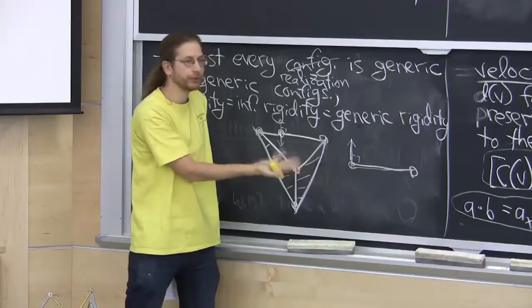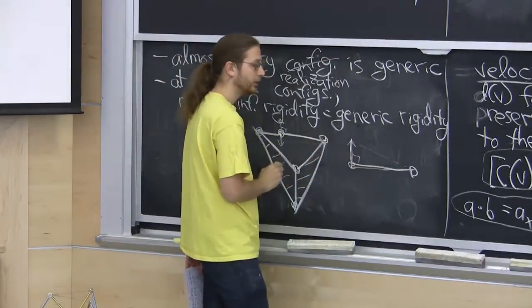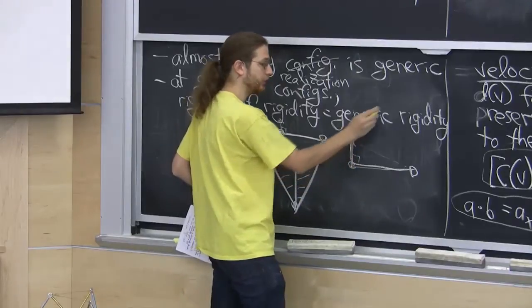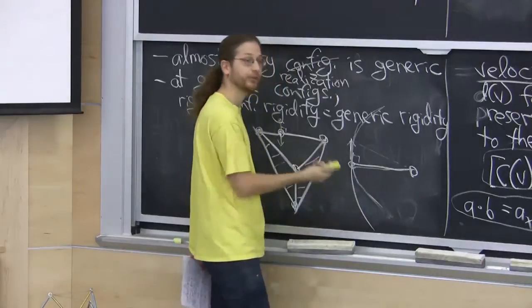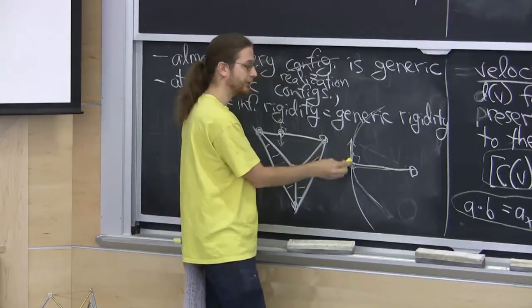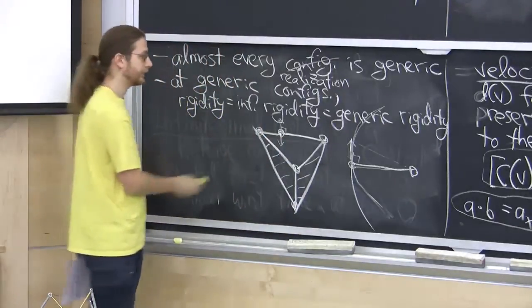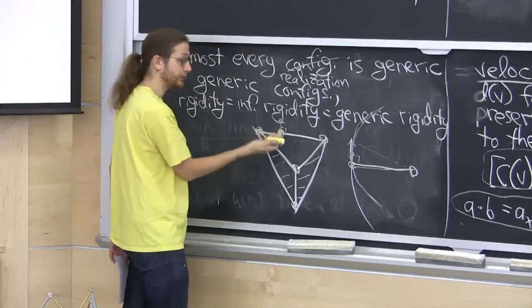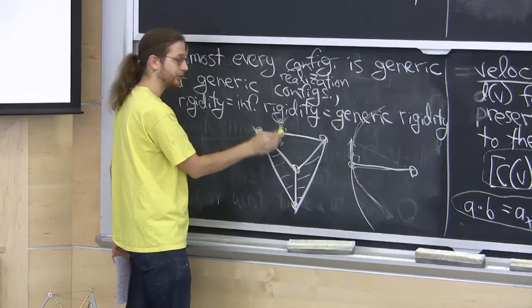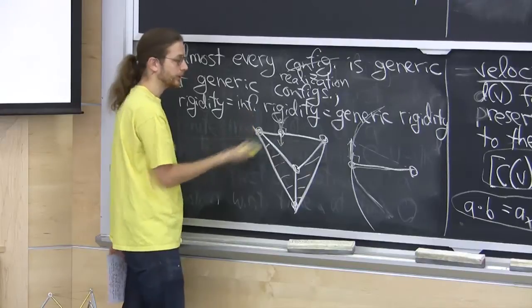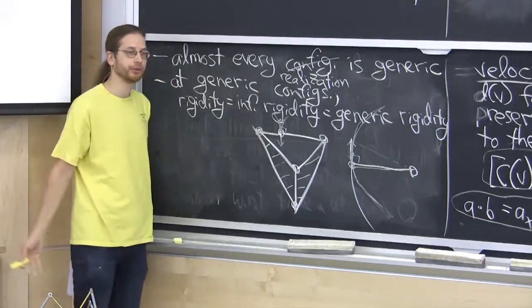To the first order, you can't really distinguish this guy actually moving up and therefore getting slightly longer versus this guy moving along a circle centered at that point, which is a valid motion. To the first order, they look the same because you're going straight up or down in first derivative. Here you can't realize that if you go on this circle and you go on this circle, you get a contradiction. But it's pretty accurate. And if you perturb this example, infinitesimal rigidity will give you the right answer.